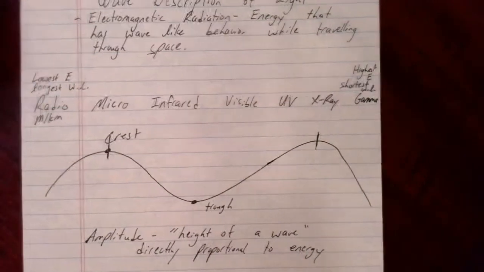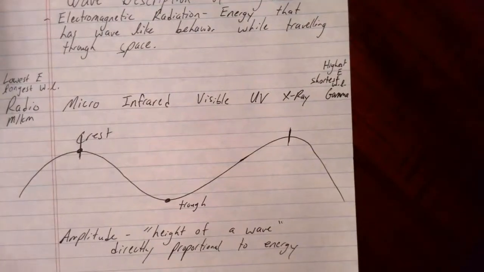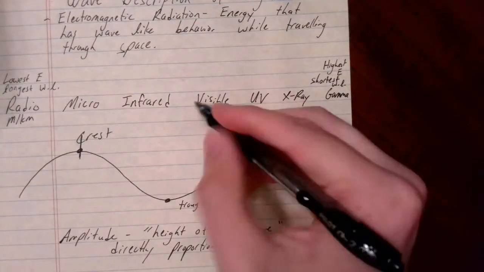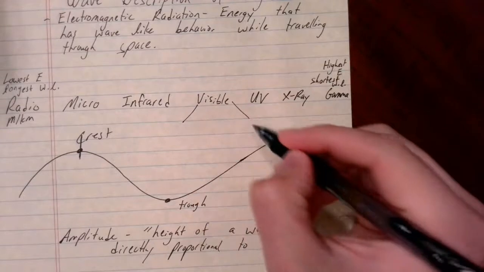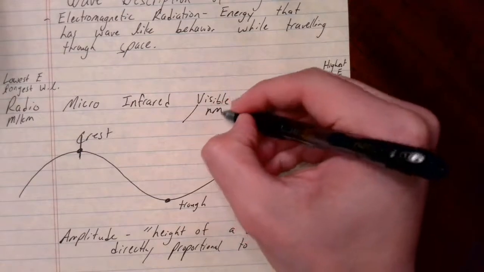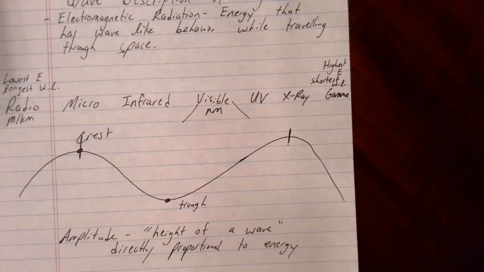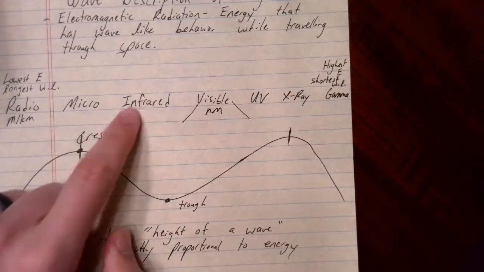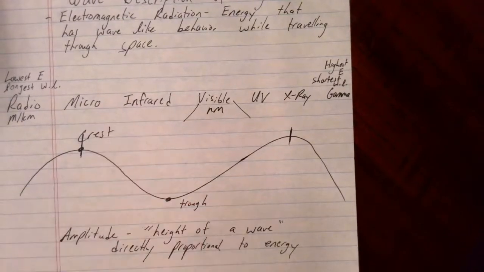The section of the spectrum that we're most familiar with is the visible light spectrum. Okay, we typically measure the visible light area of the spectrum in nanometers. So obviously the visible light spectrum is red, orange, yellow, green, blue, indigo, violet, and it shouldn't be hard to figure out which way the spectrum goes. Infrared should connect with the red, and ultraviolet should connect with violet.